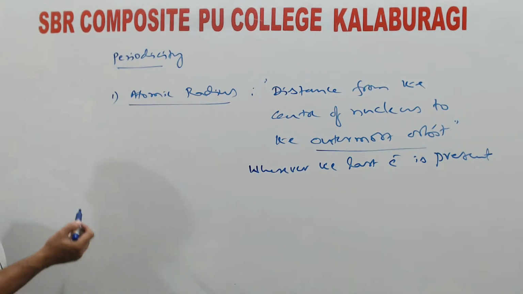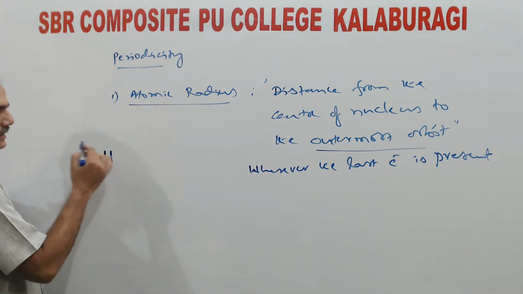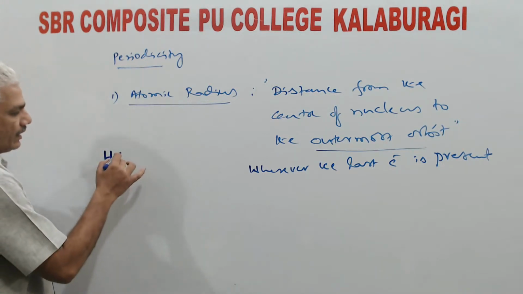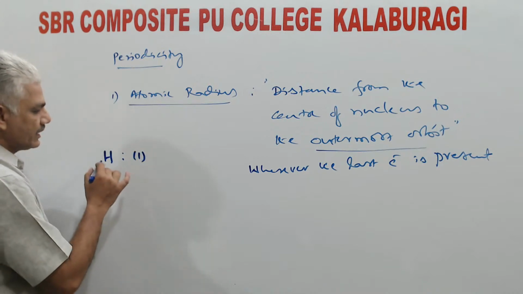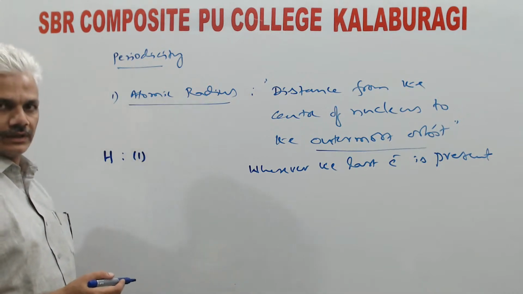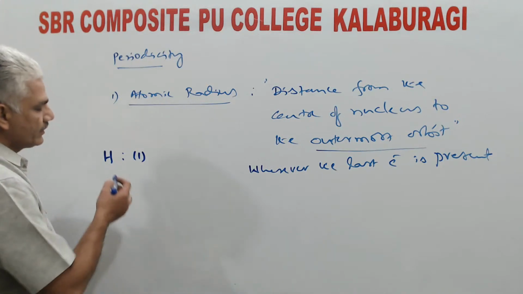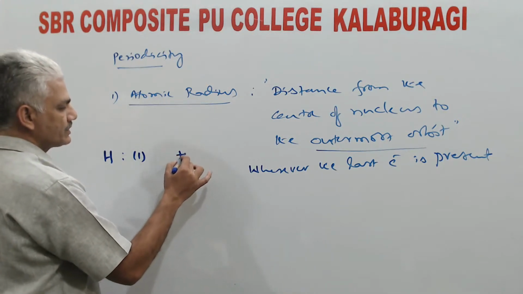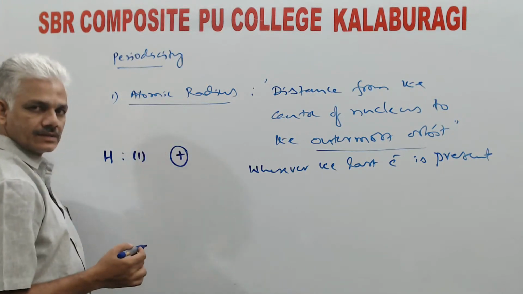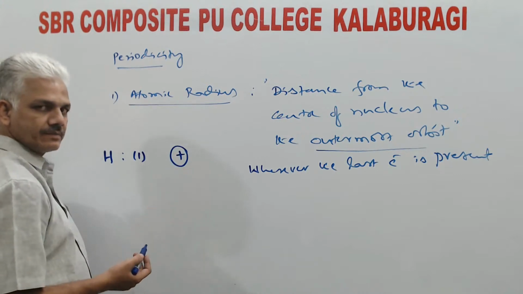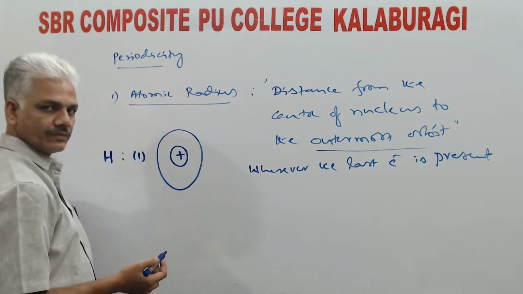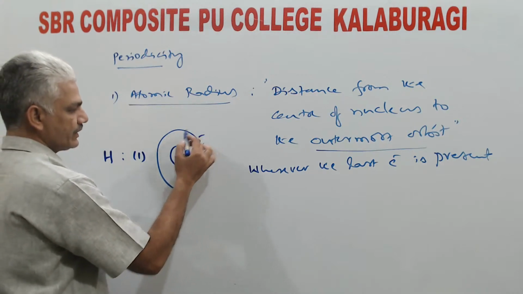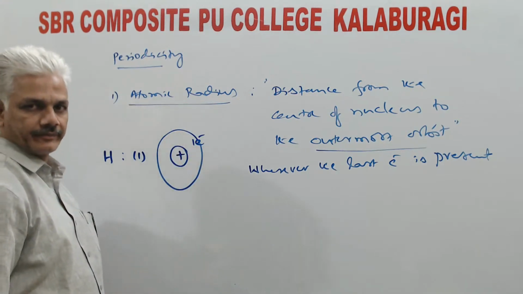Say for example, you take hydrogen atom. Hydrogen atom atomic number is 1, means it is made up of one proton and one electron. So hydrogen atom you can visualize like this. This is the nucleus. This plus symbol is indicating proton, and this represents first orbit in which one electron is rotating.